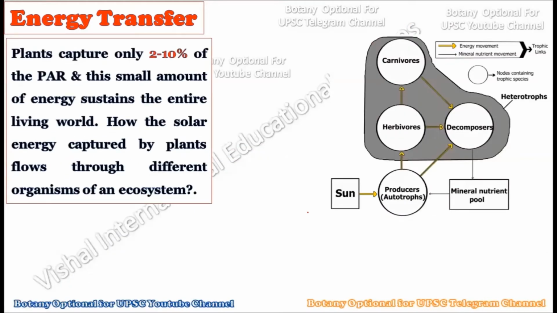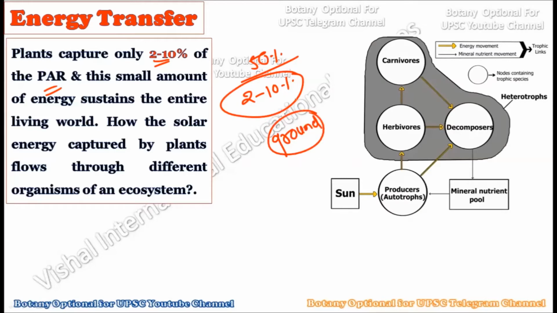Now see, plants can capture only 2 to 10% of the PAR. Whatever the 50% PAR there, out of this 50% of PAR, only 2 to 10% is captured by the plant, while the rest of the radiation will fall on the ground where there will be no plants. Actually, in the PAR region all can be trapped, but the radiation which is falling directly on the soil will go wasted. So out of it, only the 2 to 10% part of the PAR is actually utilized by the plants to create the photosynthetic food material, right?